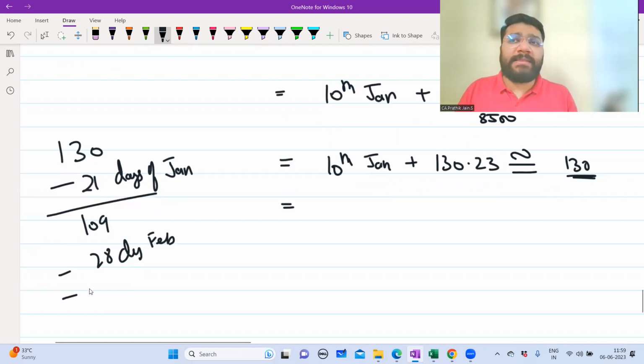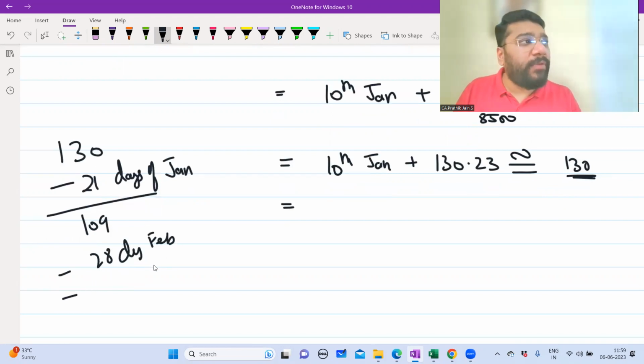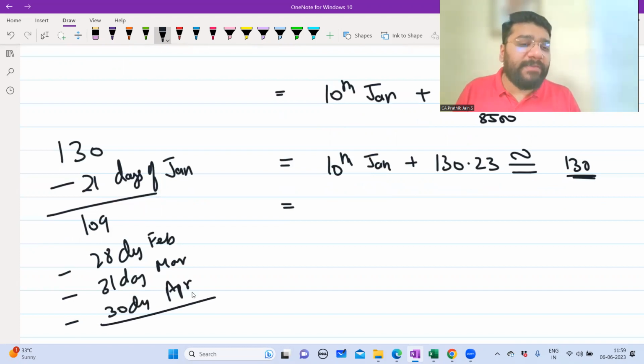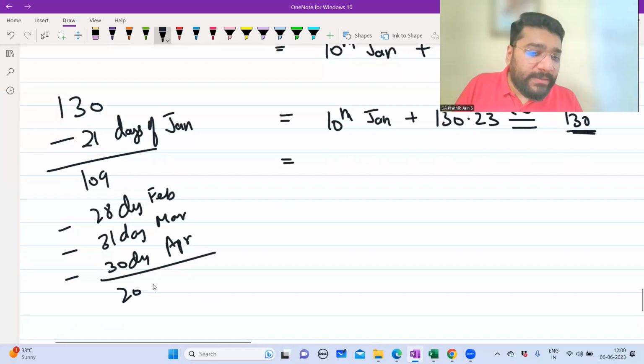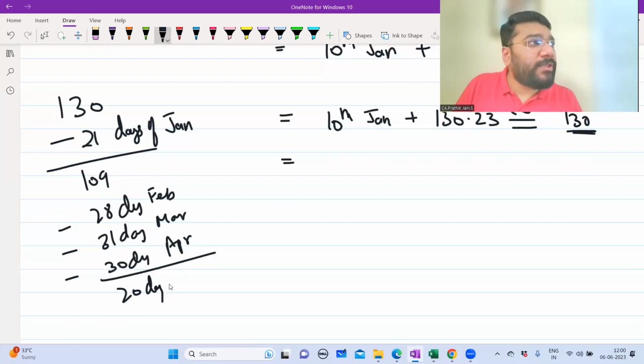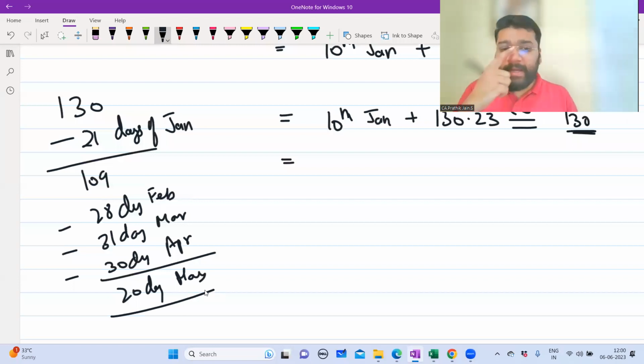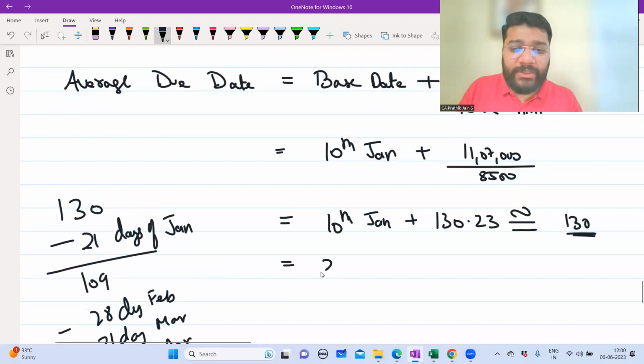Okay, you don't have to keep on doing the balance. You can calculate approximately. So 28 days of Feb gone. Then I need to travel 31 days of March. Then I need to travel 30 days of April. Let's see if there are any balance days. So 109 minus 28 minus 31 minus 30. I'm getting 20 days. So 20 days balance means 20 days of May. So if you start traveling 130 days forward from 10 Jan, you will land on the 20th day of May. So what is the average due date? 20th May, whatever the year is.